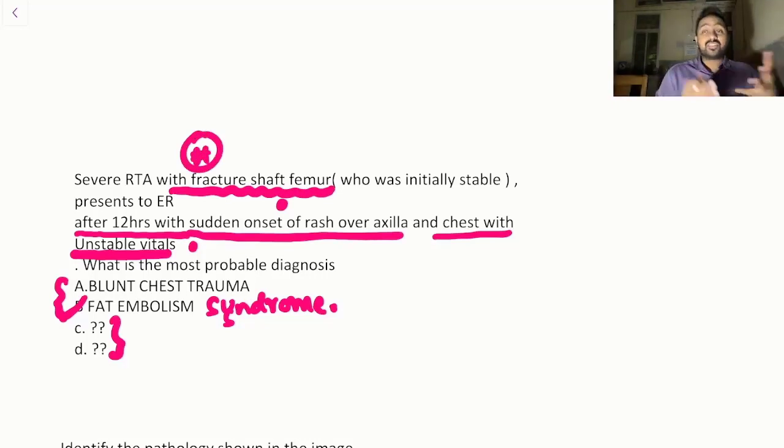All these are clinical clues which we classically describe in fat embolism syndrome. You must have come across this in your pathology lectures and in your orthopedics lectures. This is a very commonly asked topic with direct clinical clues in the question. All that was needed was to identify them and not make a silly mistake.